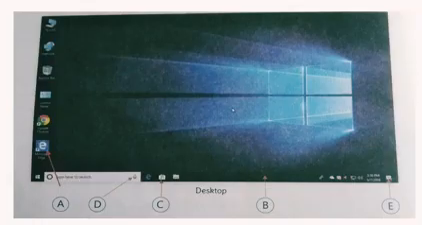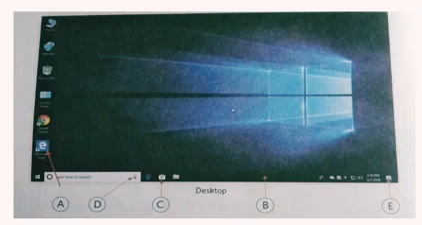Desktop. It is the primary screen of a computer. It is the screen which is displayed after the booting process is complete. The desktop screen displays icons, taskbar, start button, search and Cortana, Windows Store and Action Center. Components of desktop.